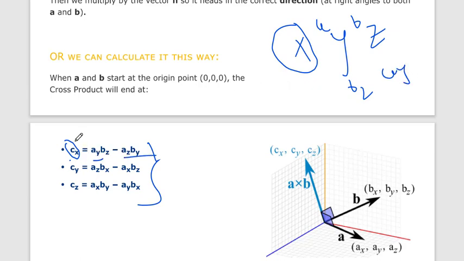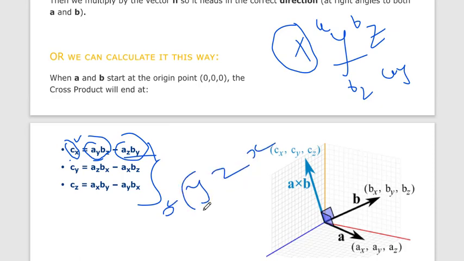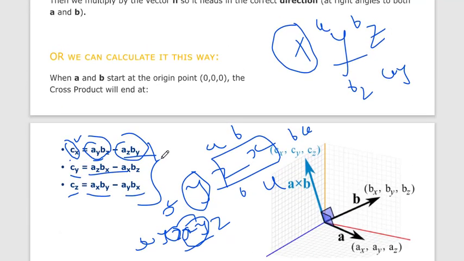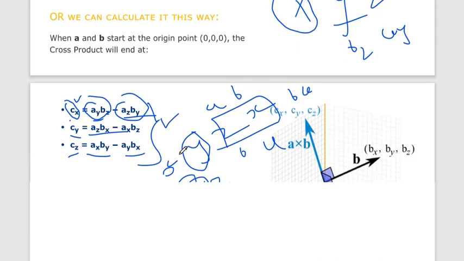You can see that if we want to find the x coordinate, there is no x coordinate in the equation. Now if you want to find y, write az bx minus bz ax. Or if you want to find z, then take the next two, the x and y coordinates: ax by minus ay bx. So these are two different methods to calculate the cross product of two vectors.